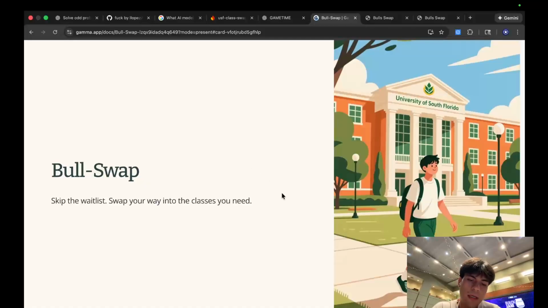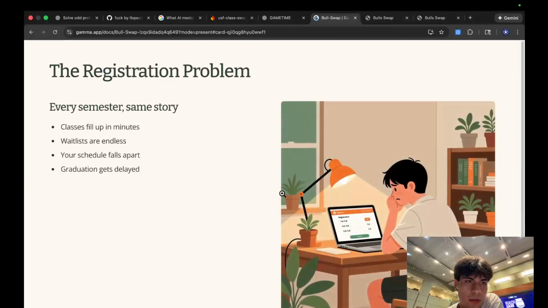We know that USF registration can be a little overwhelming sometimes, and classes get full really quickly. So we thought about an app that lets you make a swap with another one. I'll explain here further. So the registration problem, right?